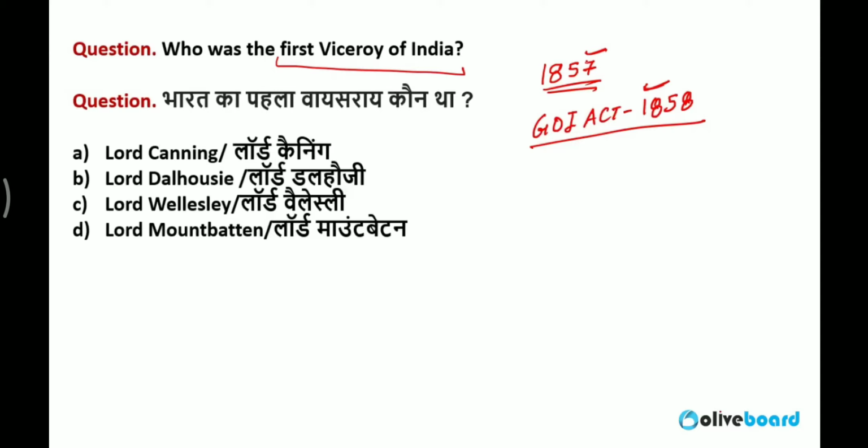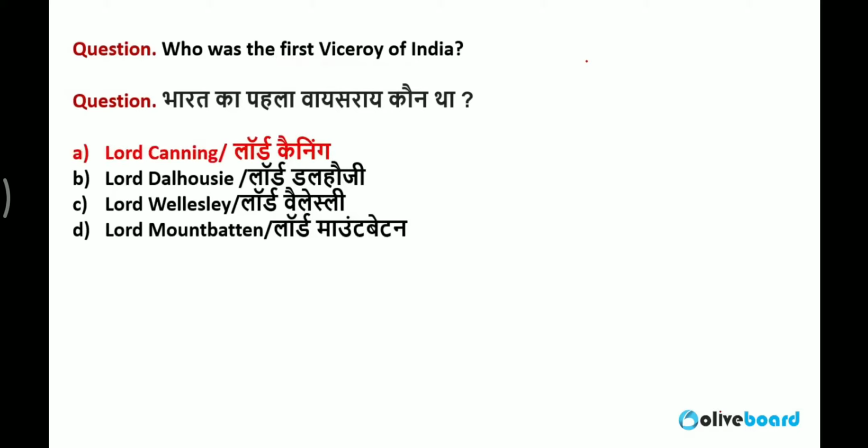The regulation or administration of India was directly held by the British government. So the officer of the East India Company was called Governor General, but the officer of the British government was called Viceroy. So who was the last Governor General and the first Viceroy of India? The correct answer is Lord Canning. I told you the act was called the Government of India Act 1858.